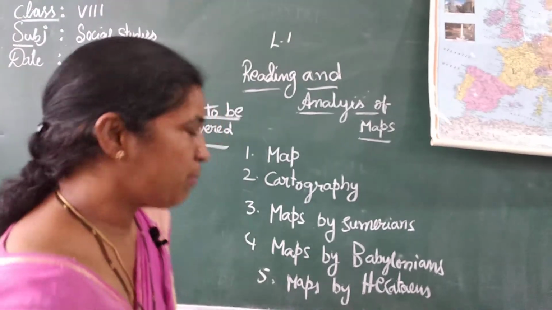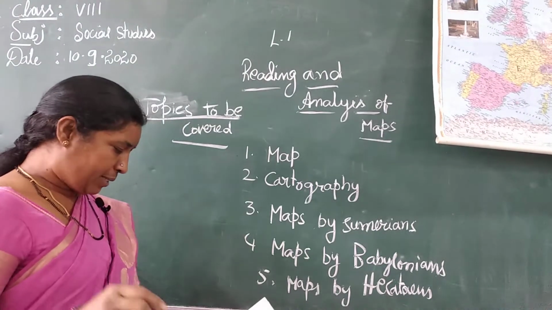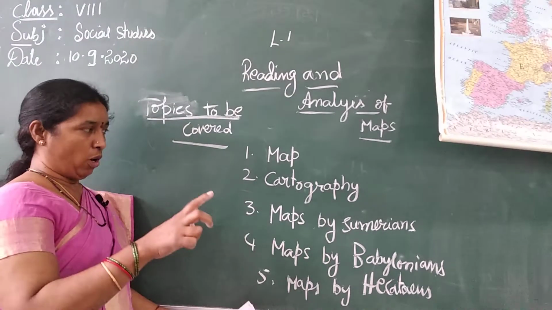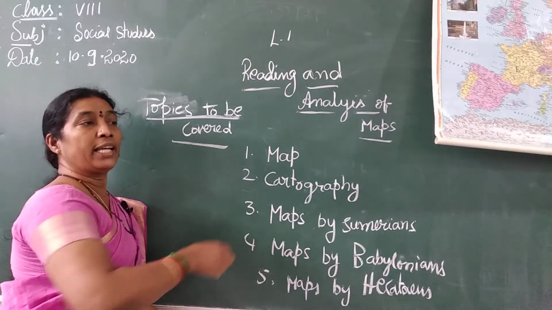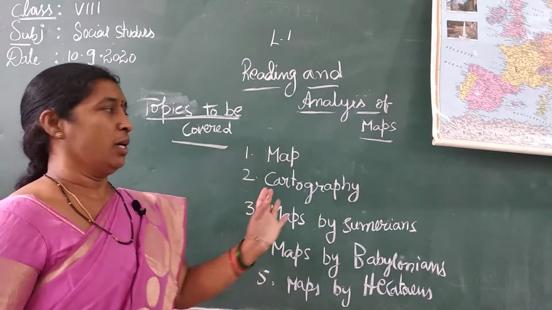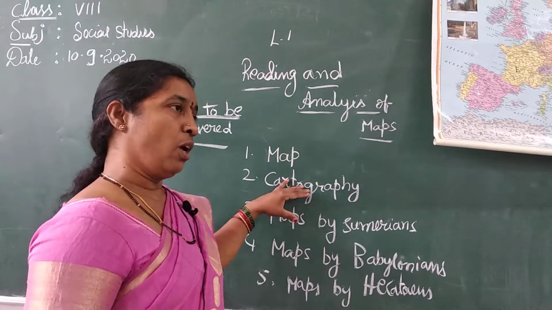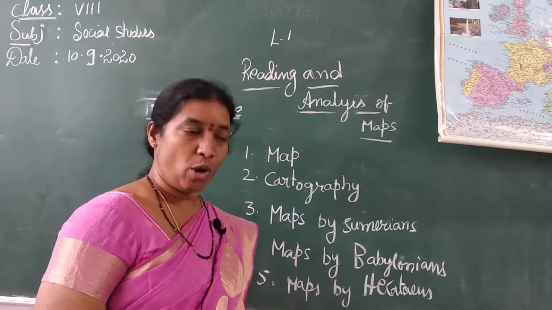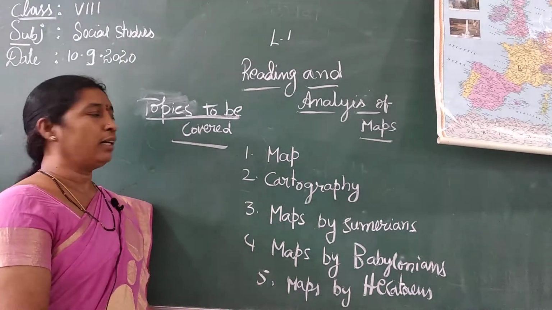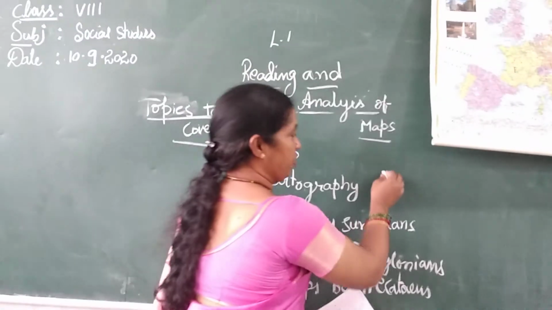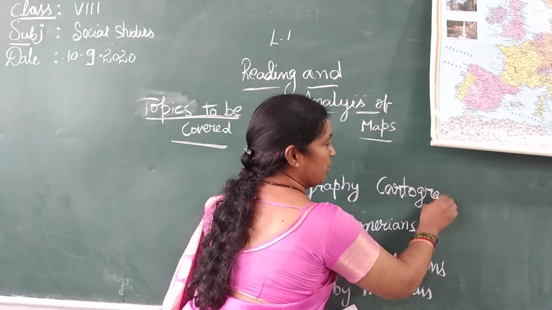So the first one, cartography. What is meant by cartography? Cartography is the science or practice of making a map.